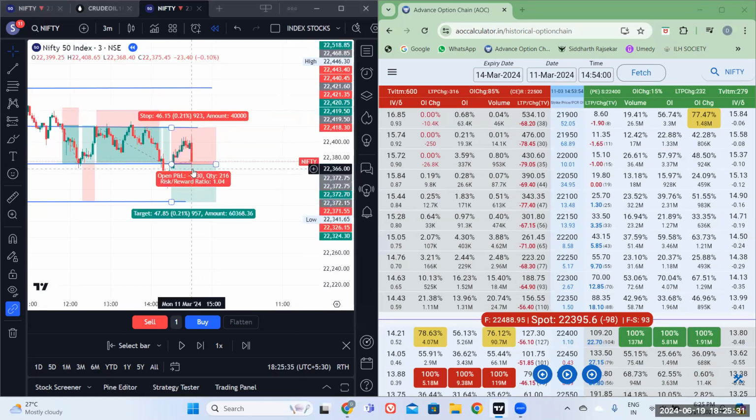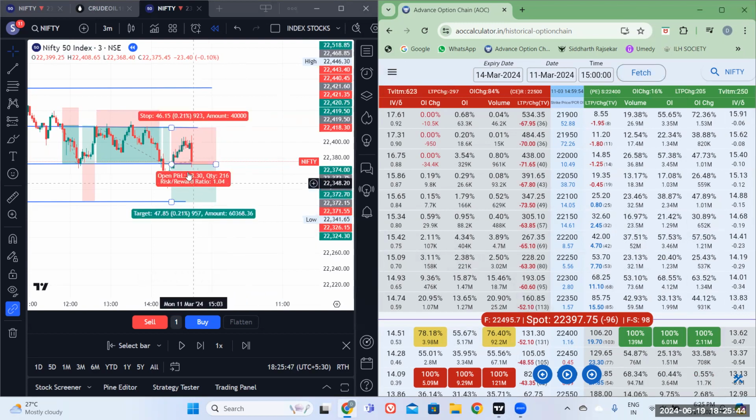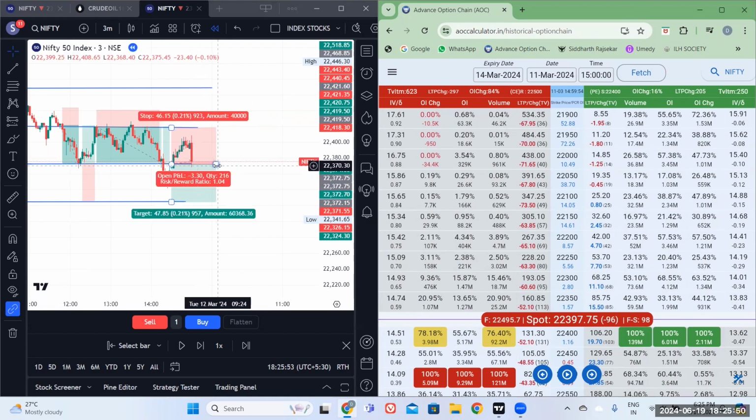At about 3 o'clock, we got to the cost. So what was the scenario at 3 o'clock? At 3 o'clock, the weakness on which we took the trade was not valid anymore. So we exit the short trade here, almost at the cost, maybe a couple of points in the option.